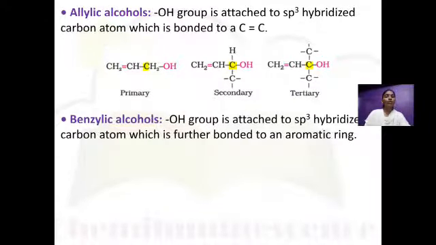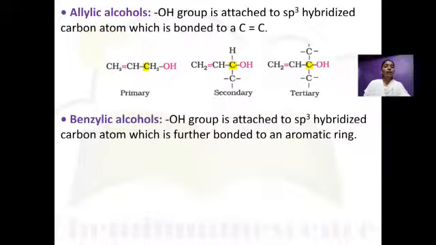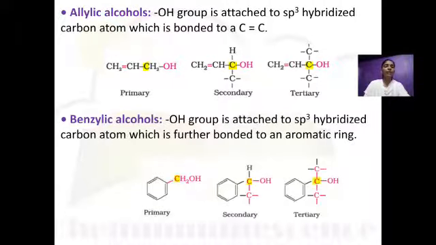Benzylic alcohol. First let's see what a benzylic carbon is. A benzylic carbon has sp3 hybridization and is further bonded to an aromatic ring, and if a hydroxyl group or OH group is bonded to a benzylic carbon atom, it is called benzylic alcohol, which is again further classified into 3 types, that is primary, secondary and tertiary.